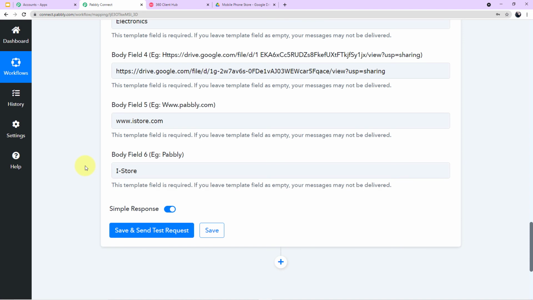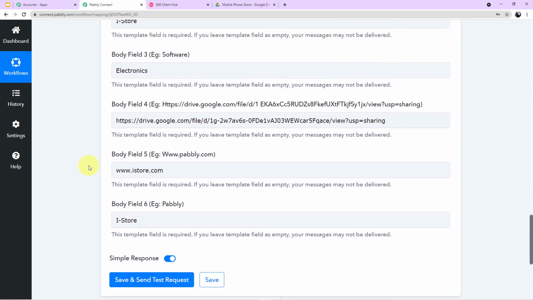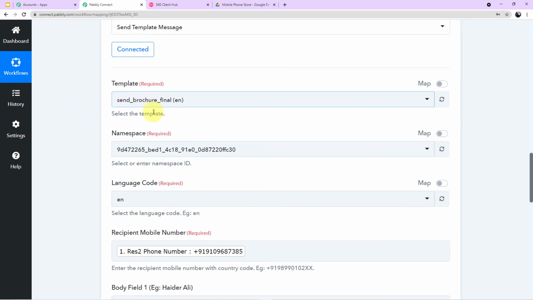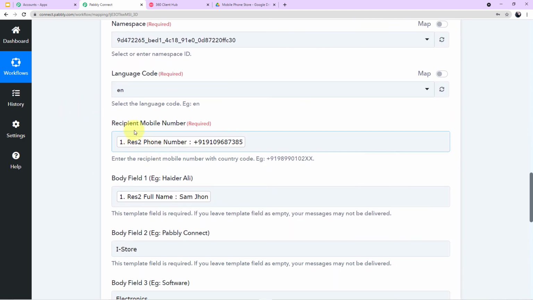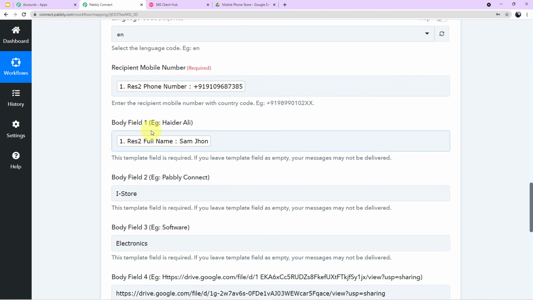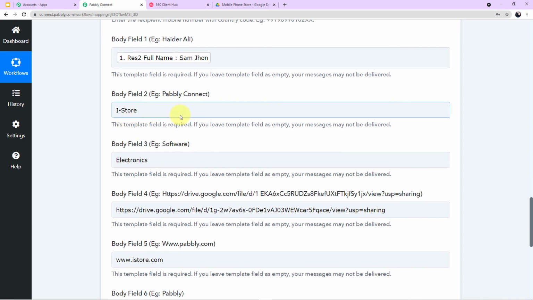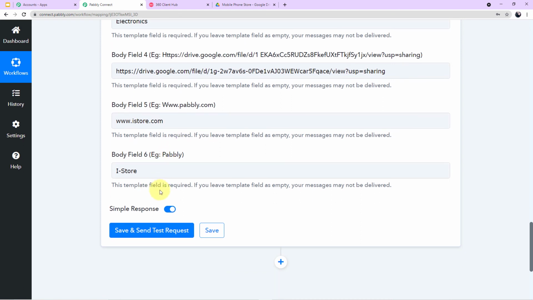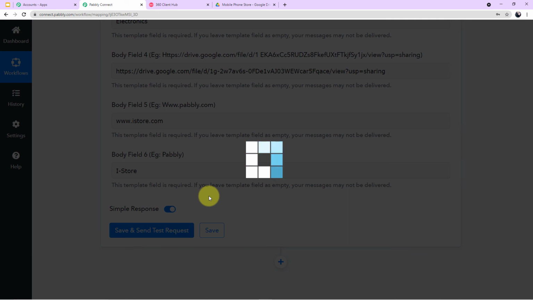Okay, we have successfully filled up all the fields. Let me show it to you once again. As you can see on my screen, we have mapped the template. We need not do anything with these two fields. We have mapped the recipient mobile number, name, the store name, product name, link, website, and again the store name. Now I'll click on save and send test request.